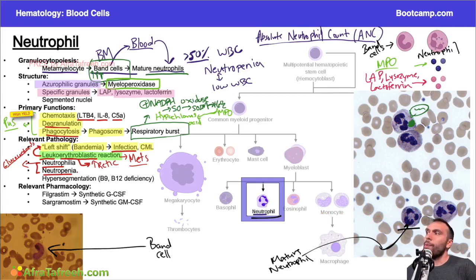Now, neutropenia can be from a lot of different things. This can be from chemotherapy. Certain medications can cause it. It can also be from myelofibrosis if we have multiple cell lines involved. And like I said, we're going to talk about a lot of this.